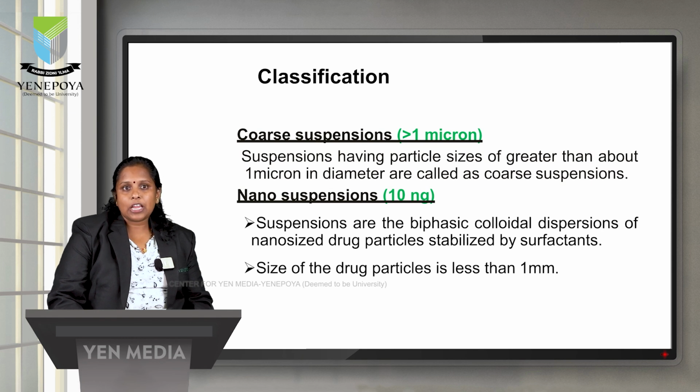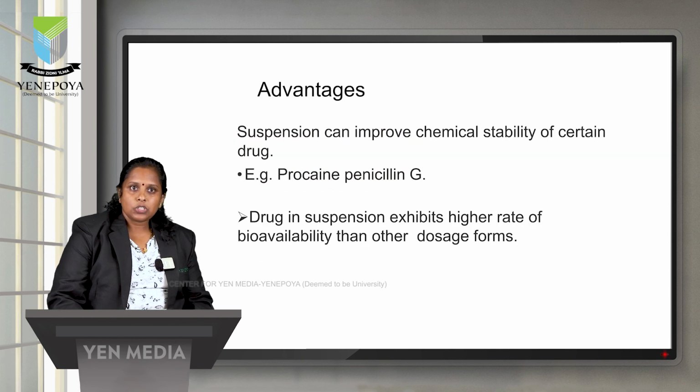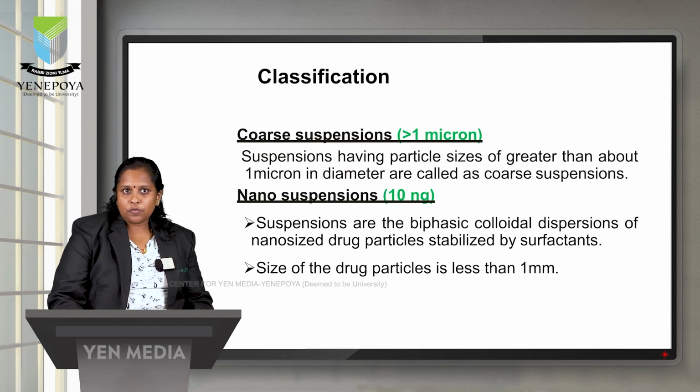Next one is known as nano suspension. Nano suspensions are those with particles less than 0.5 microns, whereas suspensions generally have particle size 0.5 to 5 microns. Here they are less than the micron size, that is, in the nano size. So these types of suspensions mainly belong to the deflocculated suspensions. These are based on the particle size of the internal phase. This is the fourth type of classification of a suspension. So there are 4 types of classification of a suspension.